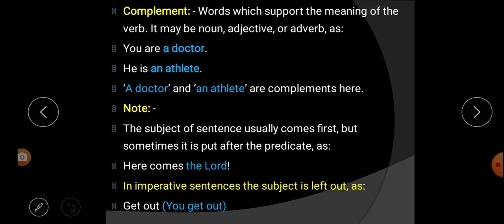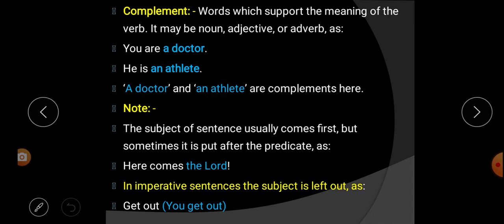But sometimes the subject can also be put after a predicate. Let us take an example. Here comes the Lord. Here comes is the predicate and the Lord is the subject. So sometimes the subject may be placed after the predicate.